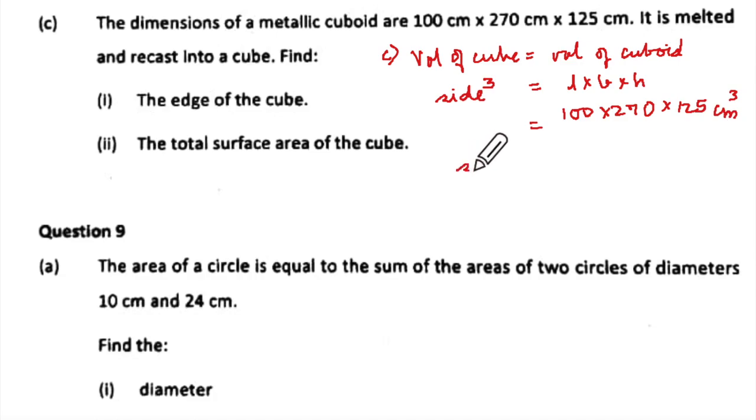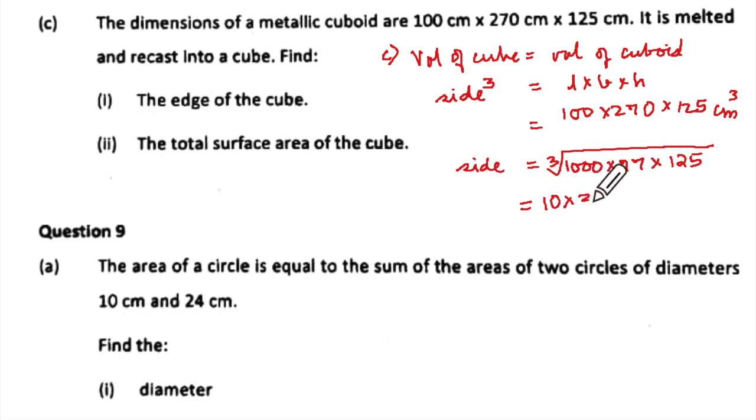So your side of the cube is going to be equal to cube root of, now watch, I'm not doing anything in particular using this 0 here. I'm writing 1000 here, 27 here, and 125 here. Okay, don't sit and multiply and get a big number. Did you understand the trick over here? So that will give me from 1000 cube root will be 10, from 27 it will be 3, and from this it will be 5. Did you see how easy it is?